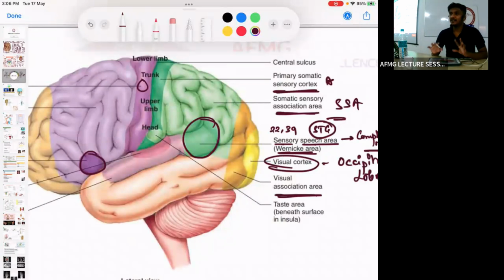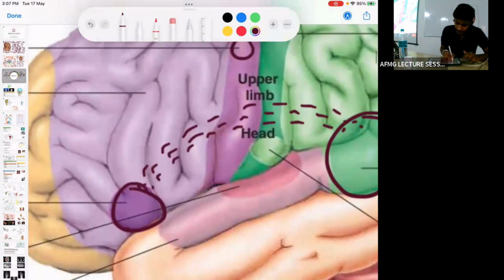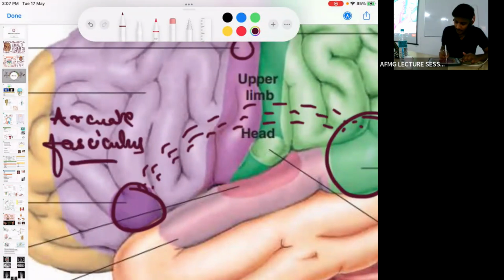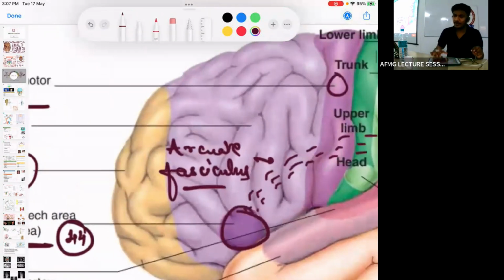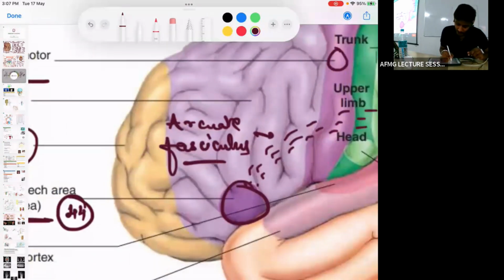Conduction aphasia is due to damage to the, anybody? Very good. Conduction aphasia is due to damage to the commissural fibers which connect Broca's area and Wernicke's area, known as the arcuate fibers or the arcuate fasciculus. If there is damage to the arcuate fasciculus, there would be conduction aphasia.